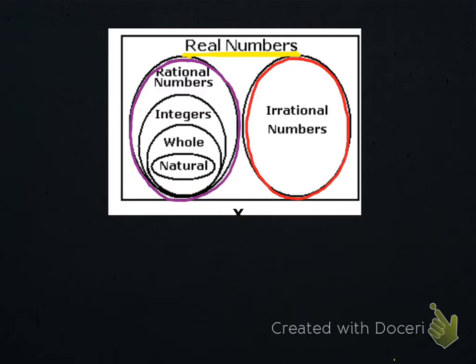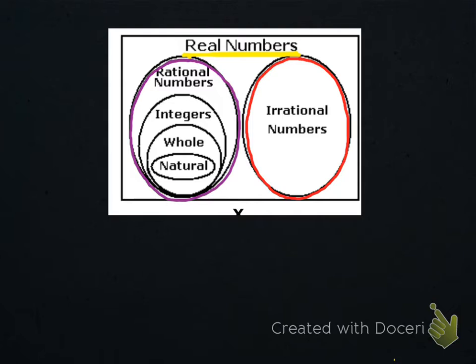If we look at the irrational egg, what do you notice about what's inside? Just irrational numbers. You're just irrational. But if you look at the rational egg, wow, there's a lot going on in that egg. So let's take a look at some of the things that are rational. Let's write some numbers, because the chances are if you write a number, it's rational.